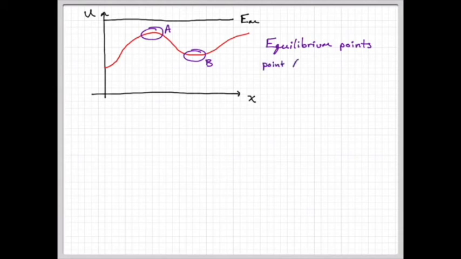And so let's look at point A. So point A is known as an unstable equilibrium point. Now, one of the easiest ways that I like to think of how to know it's unstable or stable is imagine that that was like a hill that you were to put a marble on.